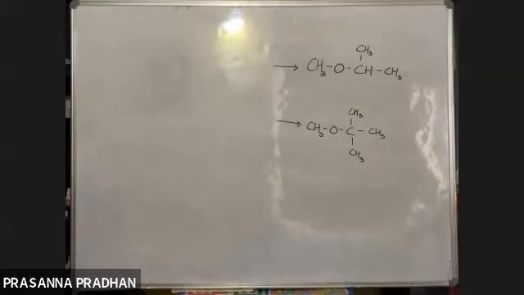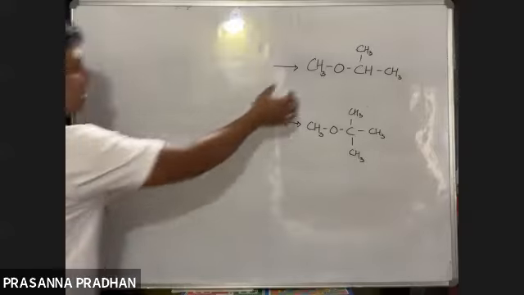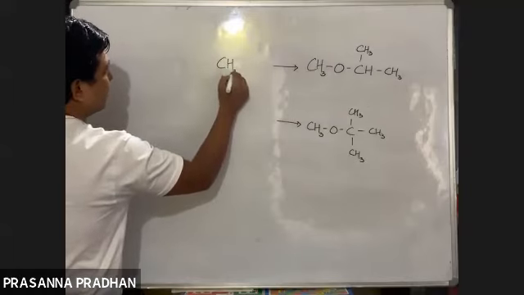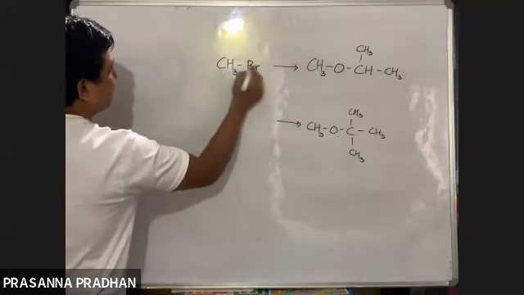What do we know now? We know that the smaller alkyl group must always come from the alkyl halide. So what is the appropriate set of reagents in the first one? Which is the smaller alkyl group? Methyl. So this methyl must come from your alkyl halide. So I will take methyl halide, methyl bromide.